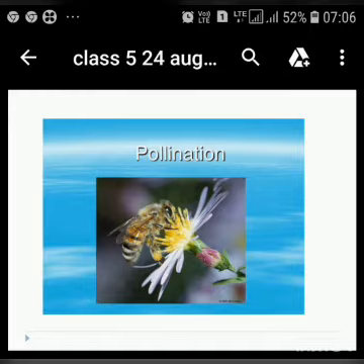As in the last class, we discussed the basics of pollination. Now, what is pollination? Pollination is the transfer of pollen grains that are produced in the anther of one flower to the stigma of another flower. As you can see in the figure, there is a transfer of pollen grain taking place.